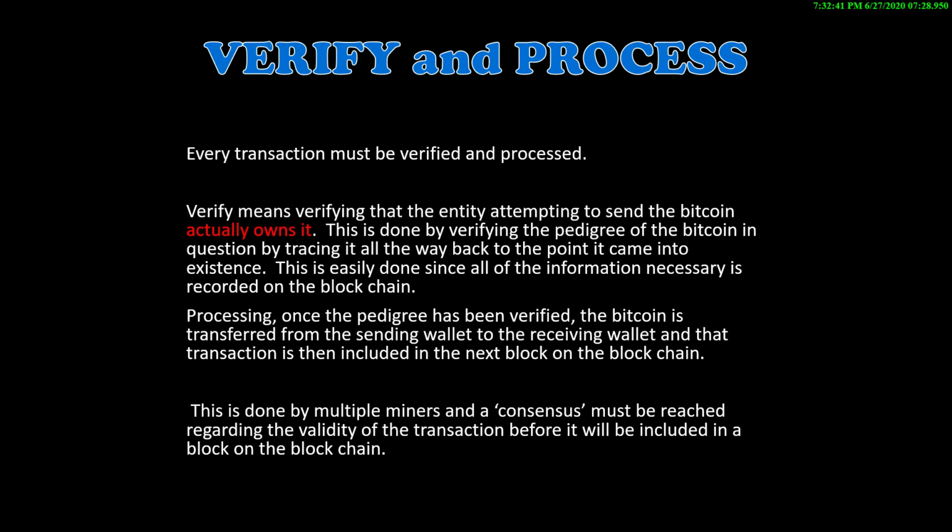Processing: once the pedigree of the Bitcoin trying to be sent has been verified, the Bitcoin is transferred from the sending wallet to the receiving wallet, and that transaction is then included in the next block on the blockchain. This is done by multiple miners, and a consensus must be reached regarding the validity of the transaction before it will be included in a block on the blockchain.